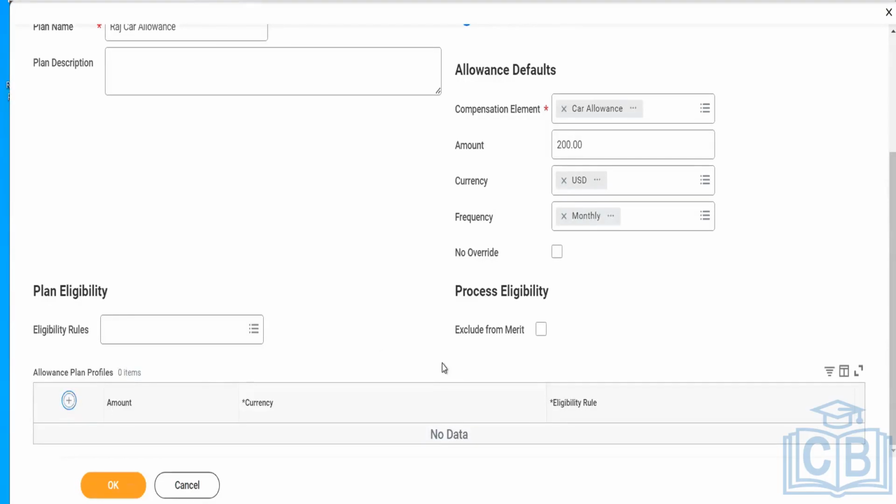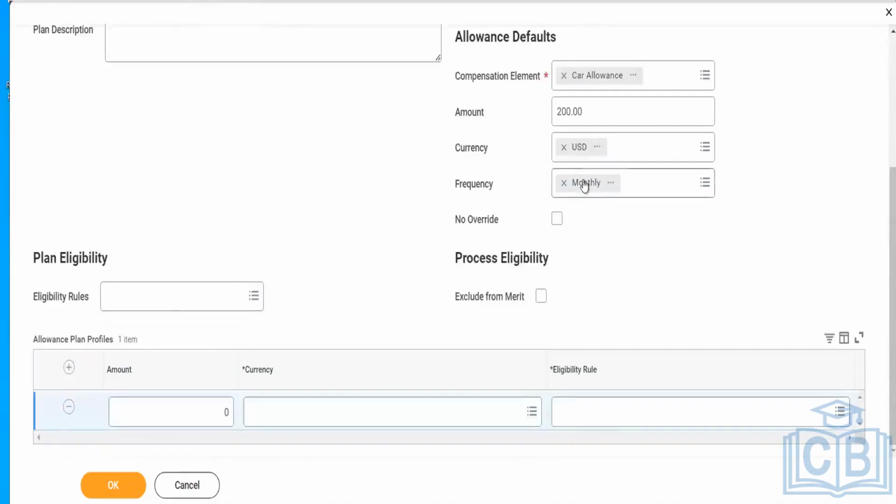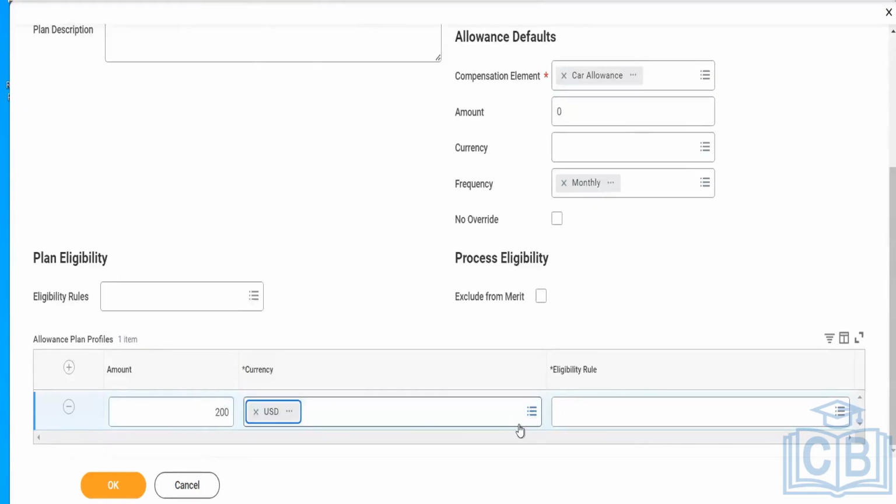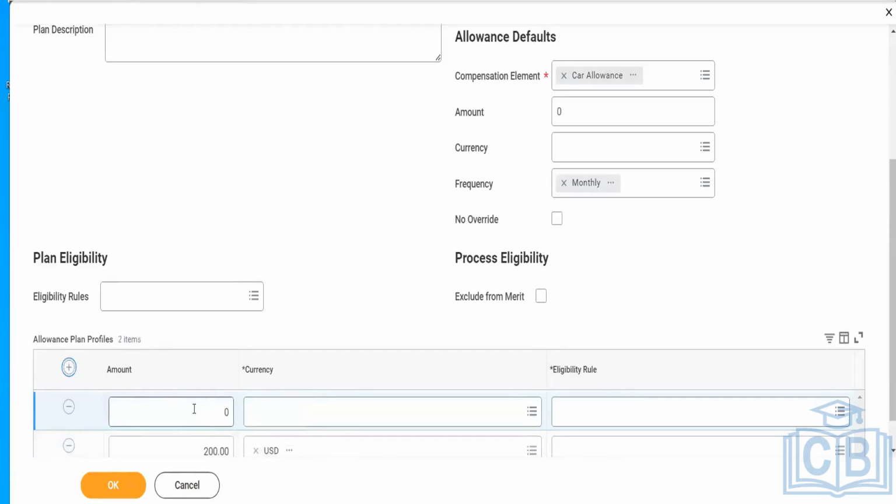In a similar way, I can click on the plus sign here. I will remove the amount from here, remove the currency, and keep the frequency as it is. And here I will define the amount. Let's take an example with currency. I will define a separate eligibility: worker is from US, worker is manager. And apart from that, I will add one more.